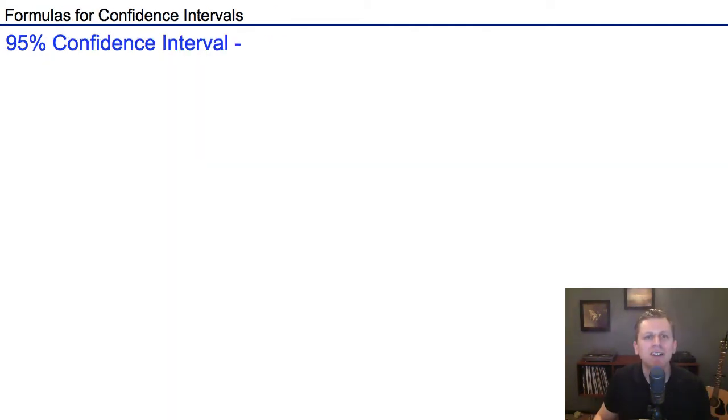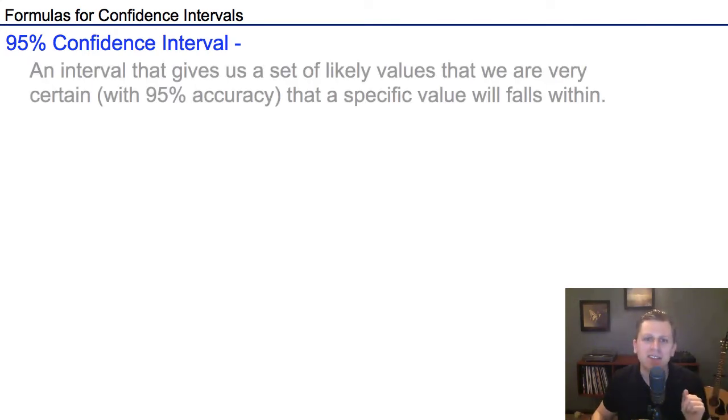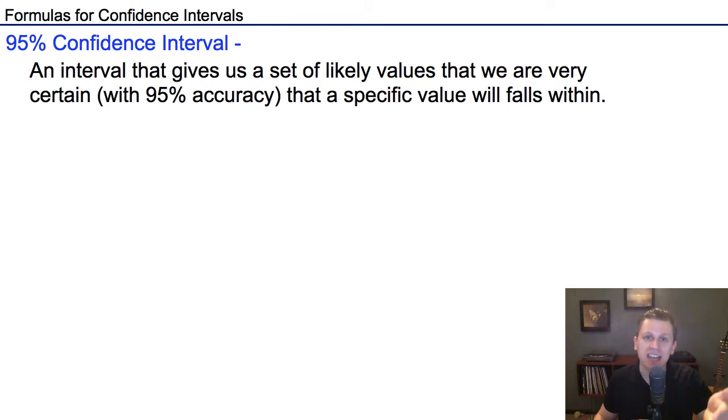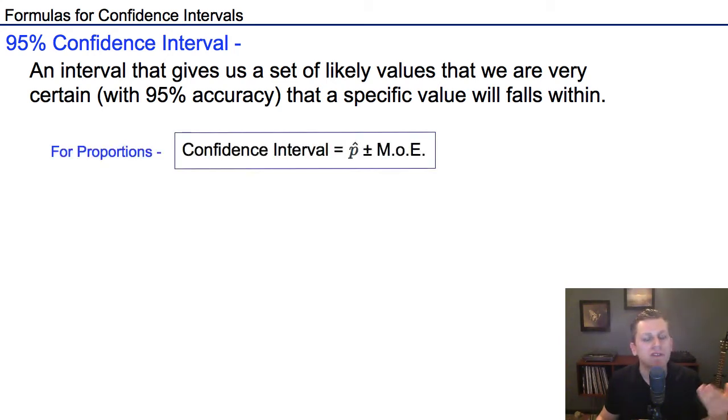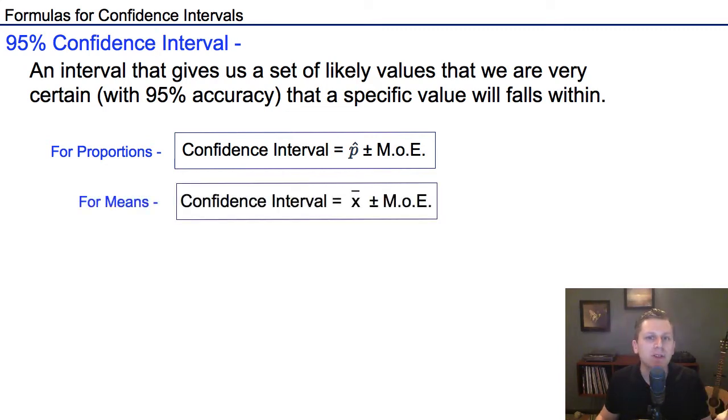In our last video, we talked about a 95% confidence interval. What that was is if we had conducted that Justin Bieber experiment again, we were 95% confident that a value would fall within a certain range, and we used the margin of error to find that range. So we defined a confidence interval as the interval that gives us a set of likely values that we are very certain a certain specific value will fall within. Last time we used this formula, which was for proportions. Of course, today we're talking about averages. The formula is still very similar. We're still adding and subtracting the margin of error, but we're going to use the average, or x bar, rather than that sample proportion.